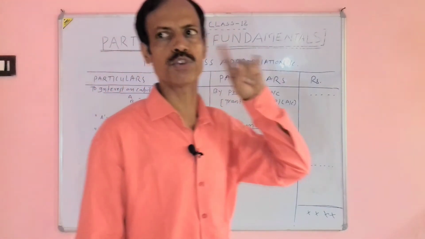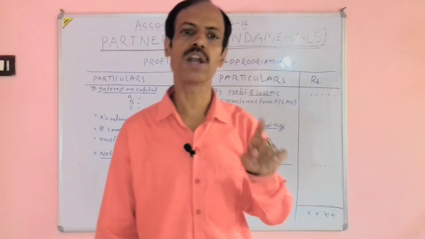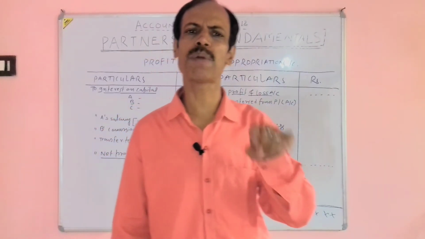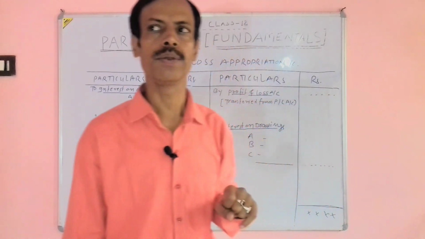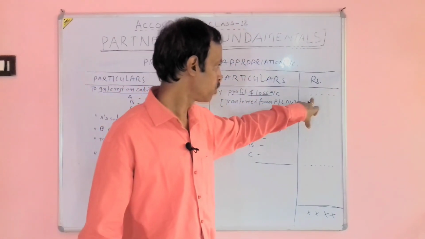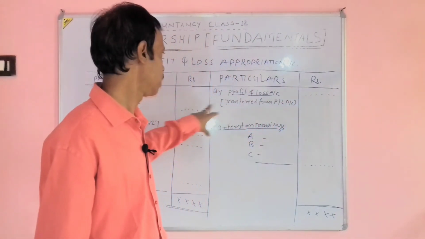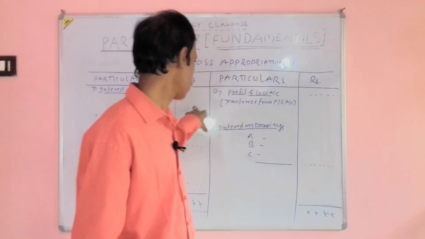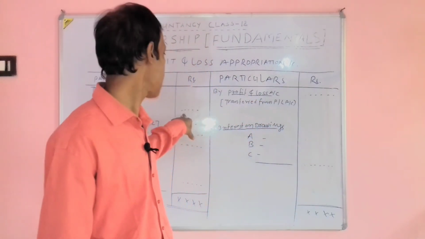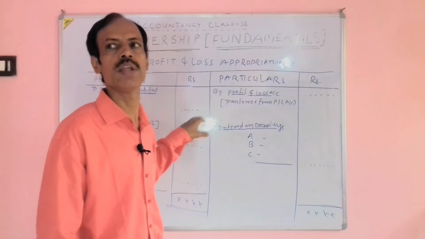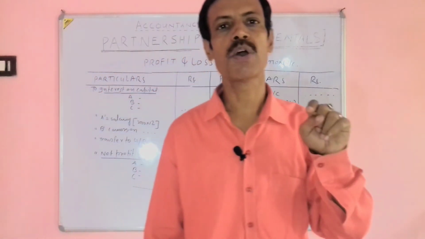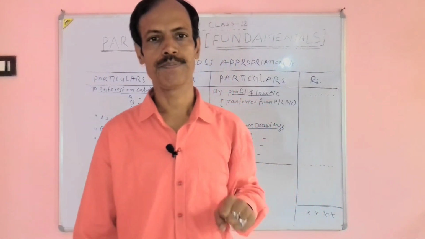But if it is written in the question that commission will be allowed after charging partner's capital interest, then interest on capital will be deducted from the profit, and the rest amount will be charged: the rest amount into rate by 100.